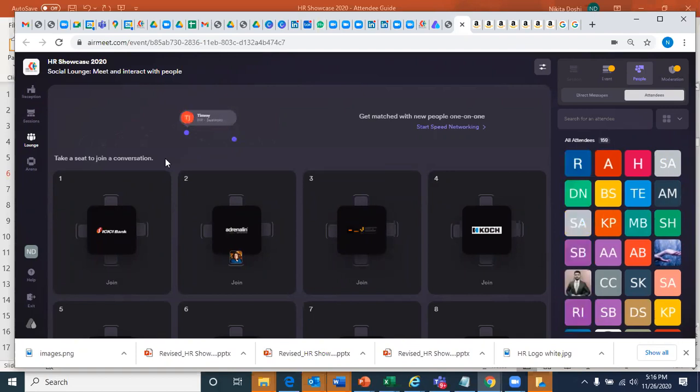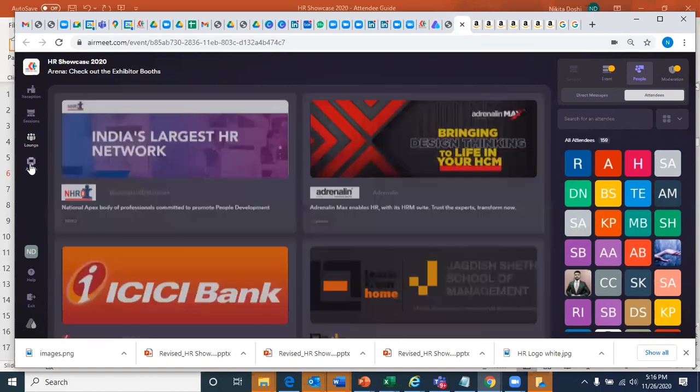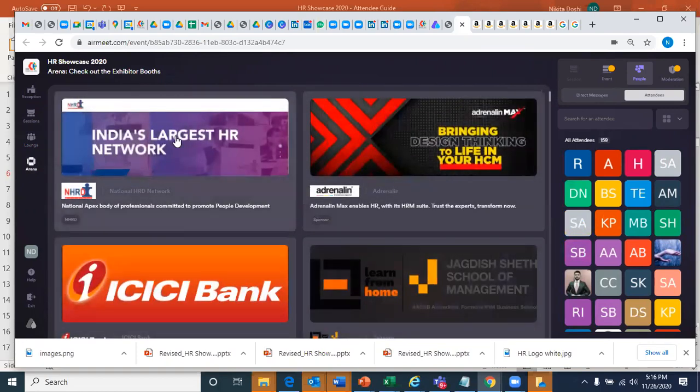Okay, great. The last one is the arena, which is the booths. We have about 80 plus booths, from our sponsors to best practices, startups, academia, CSR, and COVID best practices. Today evening, we will also have a search functionality enabled, so you can search for a booth. Currently you don't see it, but today evening it will get enabled.